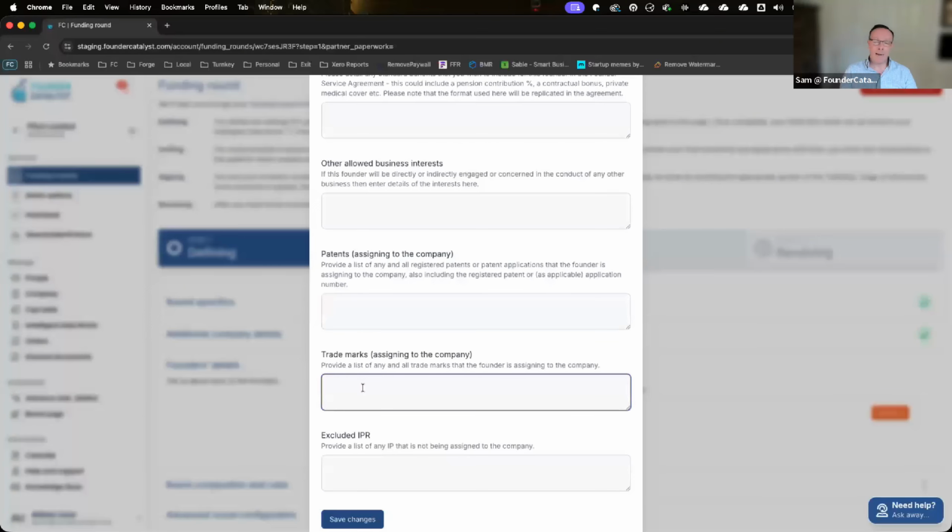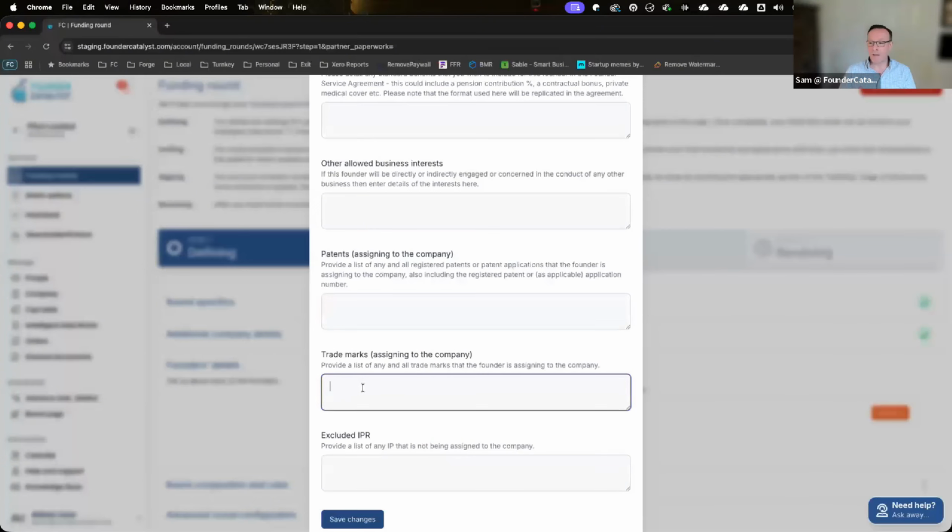And similarly, any trademark. So quite often when you start a business, you will pick up a company name. You will do so before you've incorporated. You'll then apply for a trademark before you've even registered your company on Companies House. And then you'll go back retrospectively and you'll transfer the trademark from you owning it as an individual into the company itself.